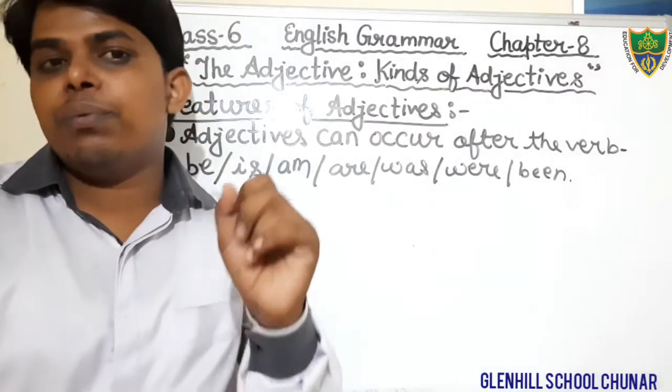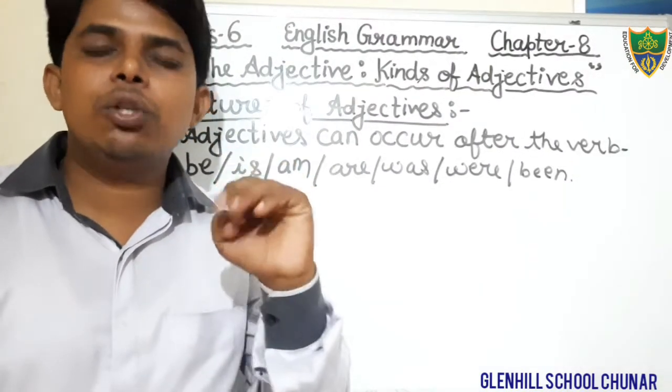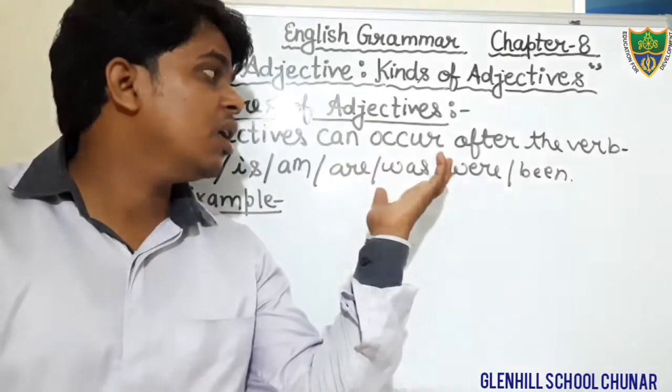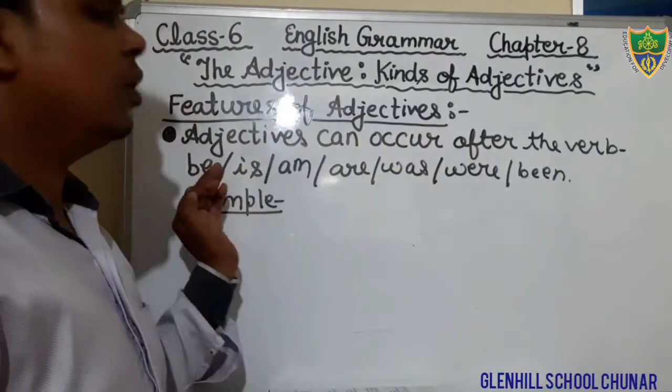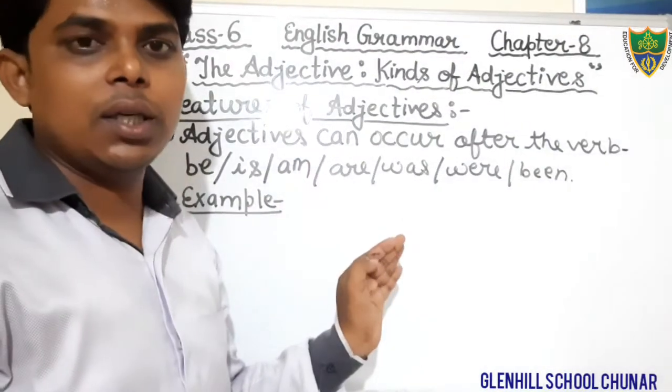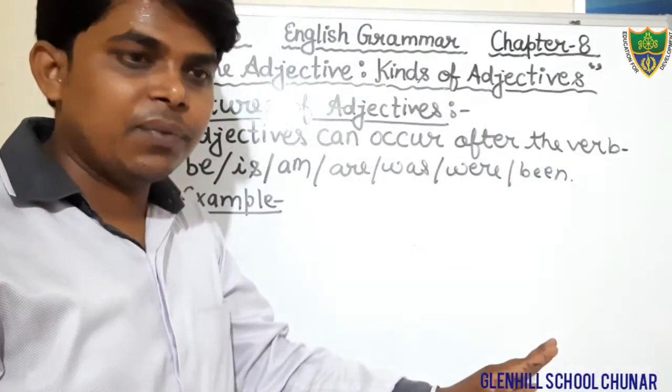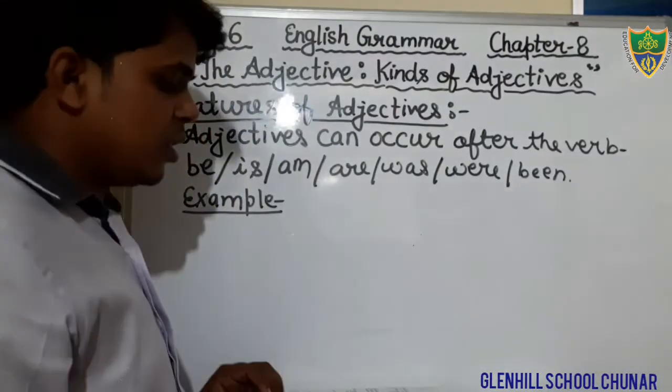Yes students, the second feature says that we use an adjective just after the verb. And what are they? The verb is be, is, am, are, was, were, been. Okay, so just see, we can see the example.